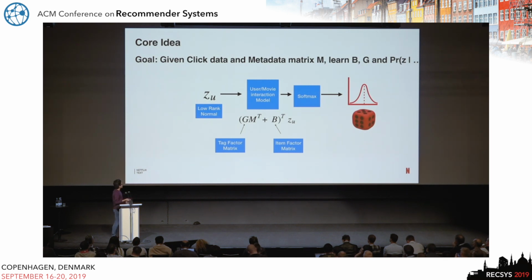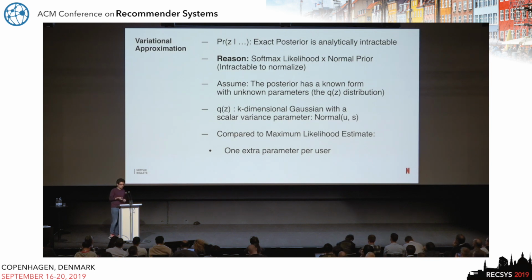So given such a model, the goal is to learn the unknown parameters, which in this case are the matrices B and G, and most importantly, we want to learn the posterior over Z. This is where we invoke the variational approximation, which I'll go into in detail now.